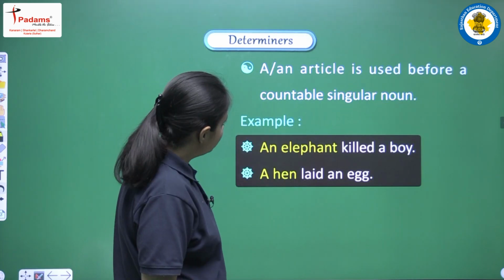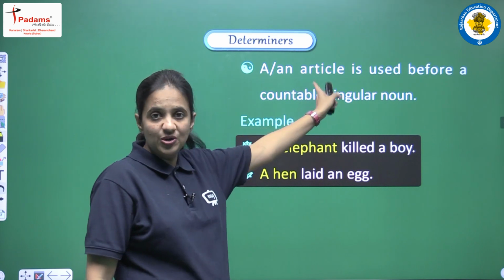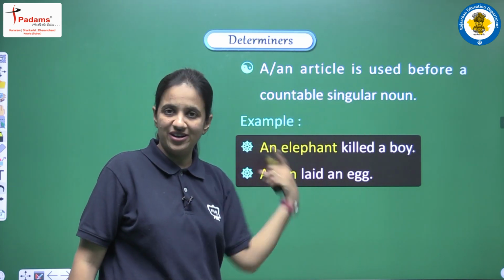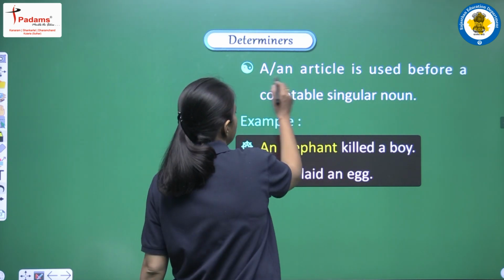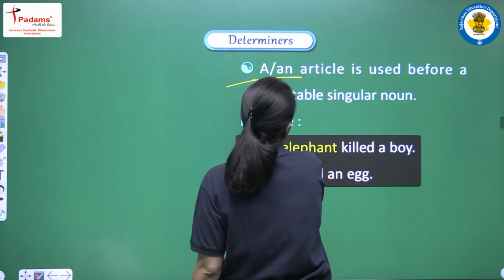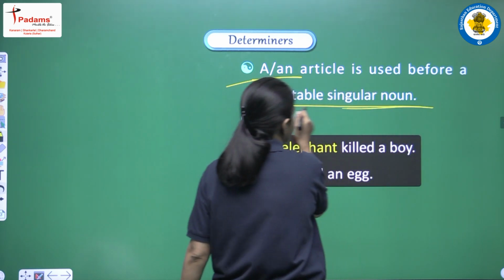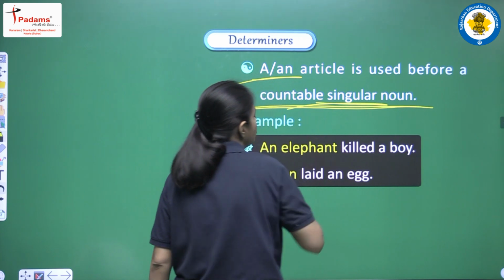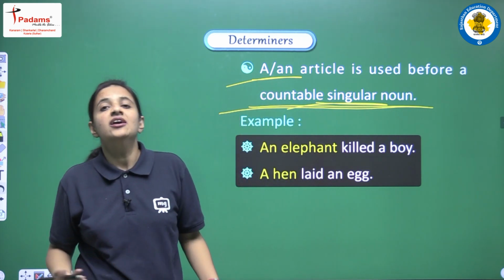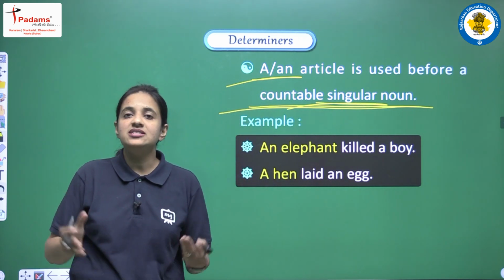A or an article is used before a countable singular noun. This is what we have already discussed, that always a or an, these two articles, are used before a countable singular noun. So always and always they are used before a singular noun. Why? Because actually a or an means one.